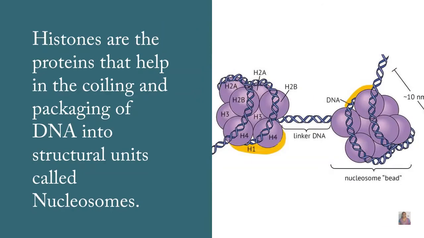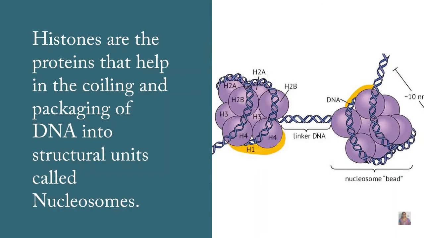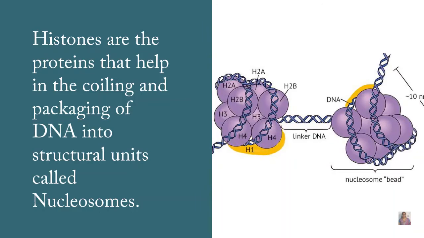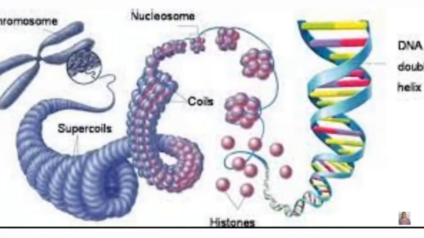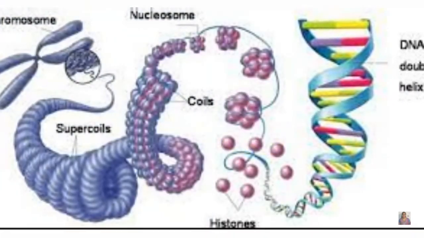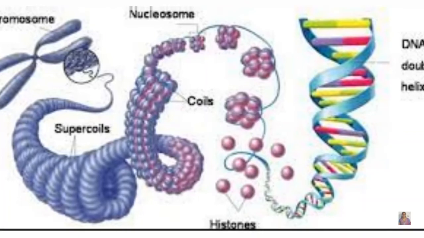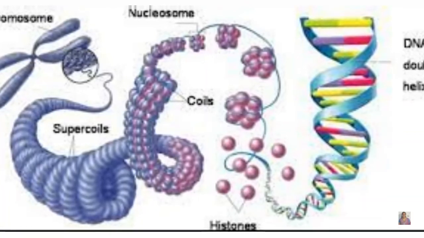We already discussed the structure of the nucleosome. It consists of DNA and 8 histone proteins. First, let us discuss the function of the 8 histone proteins. These histone proteins help in the coiling and packaging of DNA into structural units called nucleosomes. This picture shows how the nucleosomes are arranged in a DNA double helix.